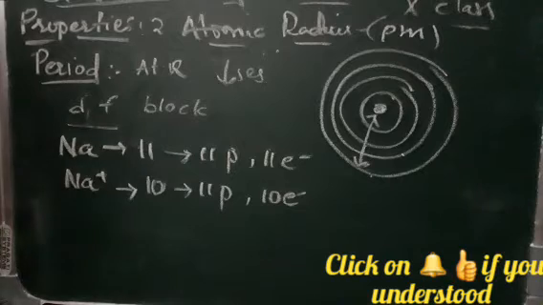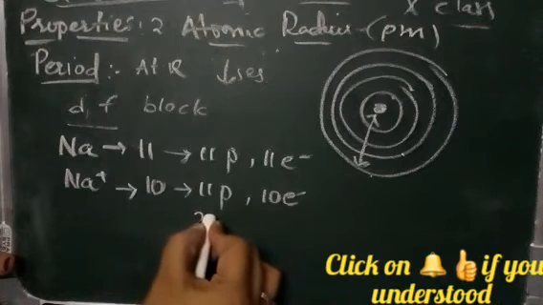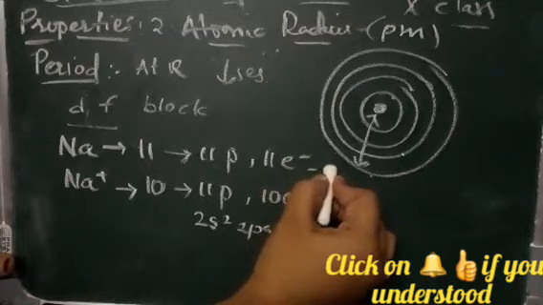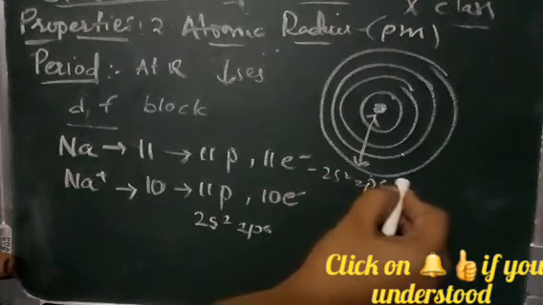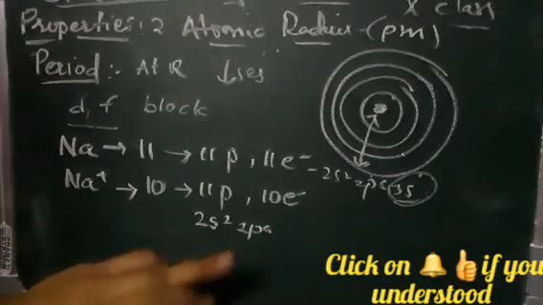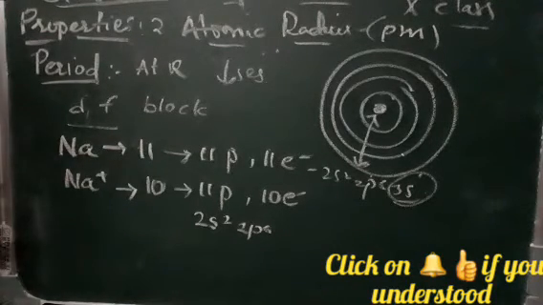So the outermost shell configuration becomes 2s2 2p6, whereas in the atom it is 2s2 2p6 3s1, so there is one electron in the outermost shell. Here there is no electron in it. So the size of the Na+ ion shrinks.